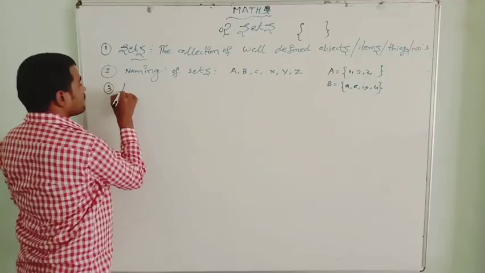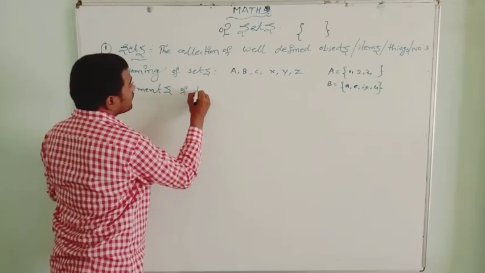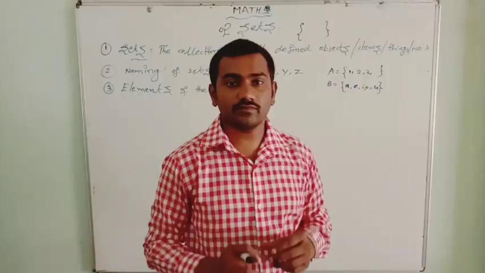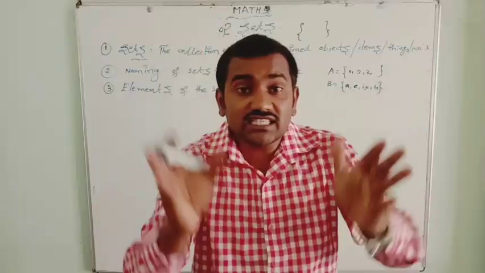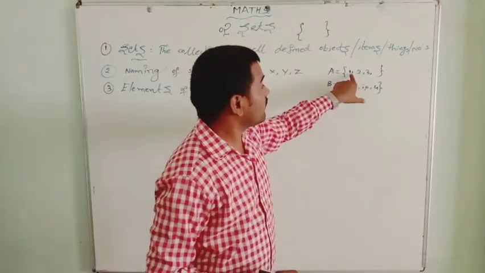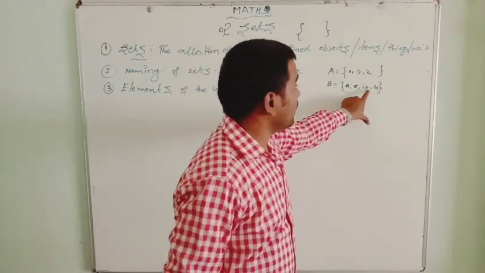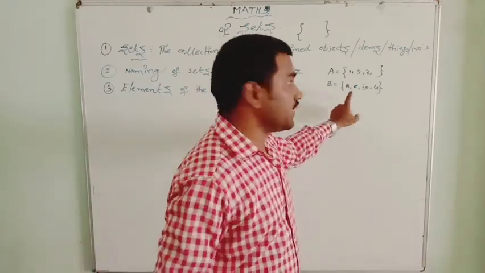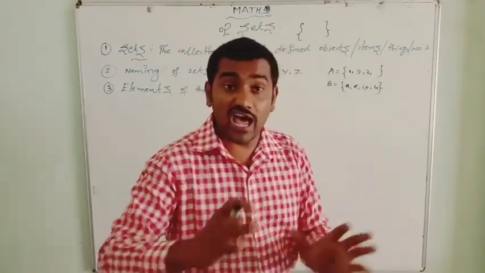Elements of the sets. The collection of things which we represent inside the set are known as the elements of the sets. See here, 1, 2, 3 are known as the elements. A, E, I, O, U are known as the elements. You can write anything, book, ring, items, whatever item you collect, they are known as the elements.